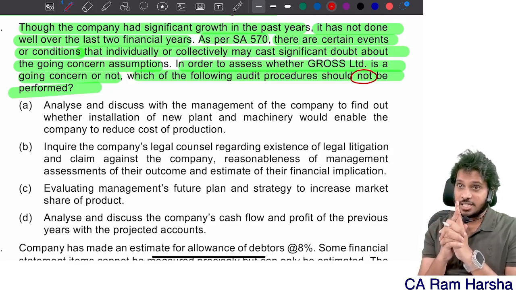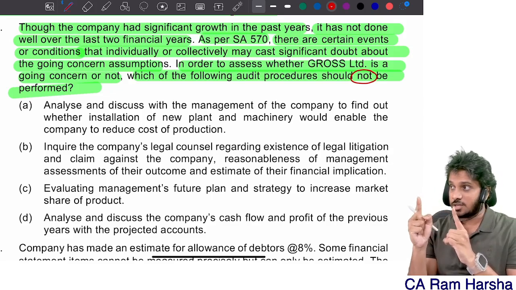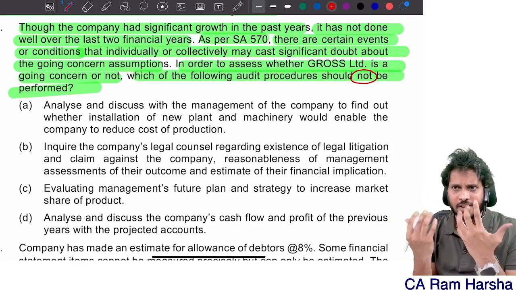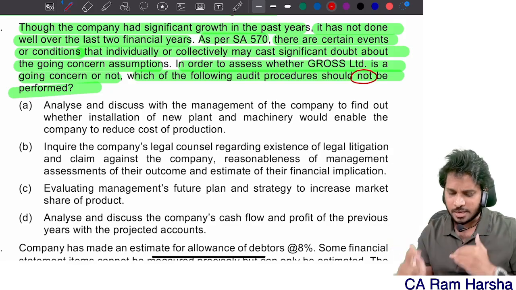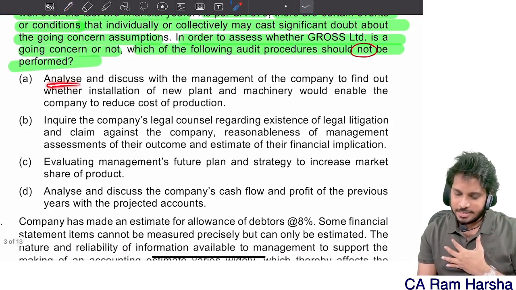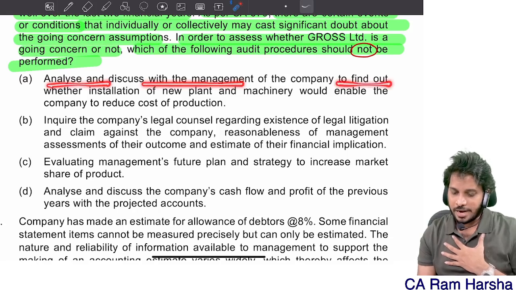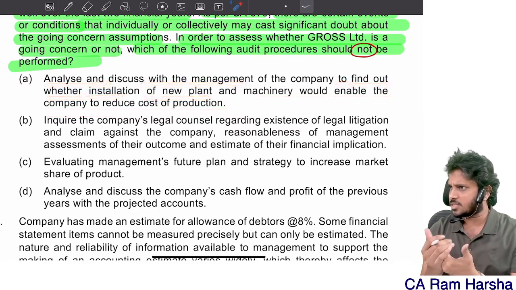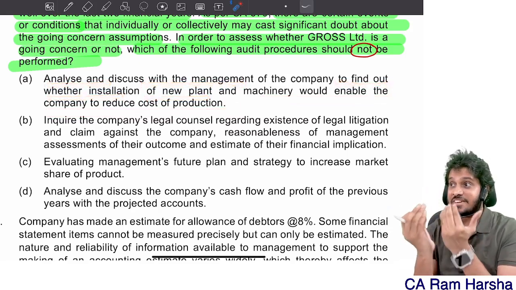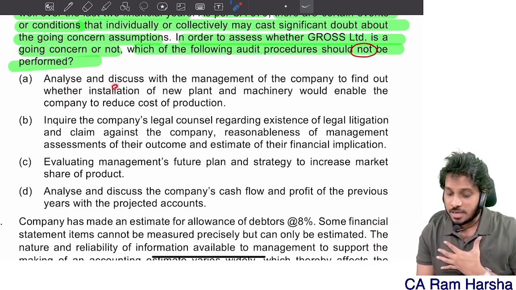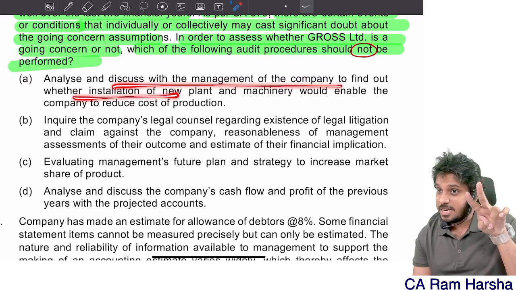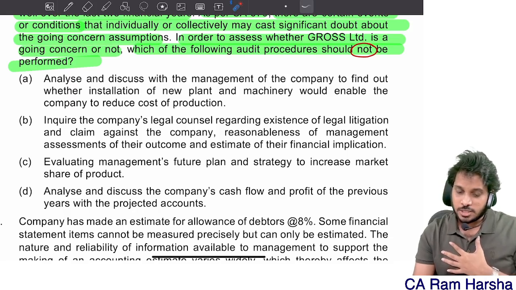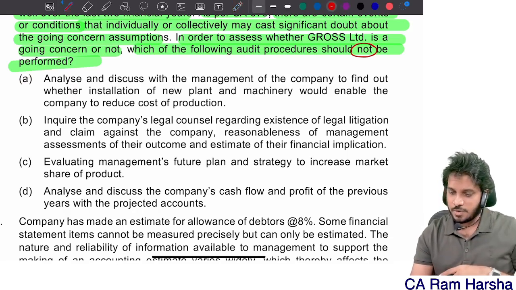Remember, when events or conditions are identified, we do further audit procedures where we observe the business future plan of the entity, whether financing arrangements are available. Here financing arrangement is available. Yes or no? We'll see. Analyze and discuss with management whether installation of new plant and machinery would enable the company to reduce cost. Obviously, this we need to ask. What are the future plans of the entity and the feasibility of those plans? They want to invest. What is the feasibility? Will it reduce the cost of production? That is the feasibility of the plan. So this, of course, we will analyze.